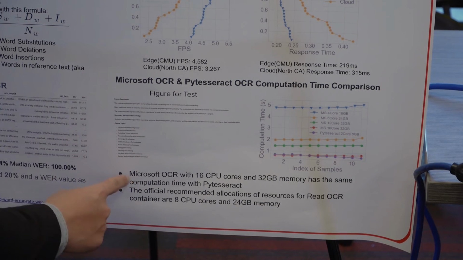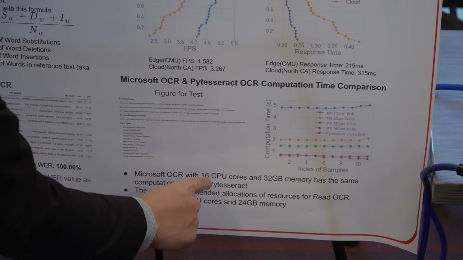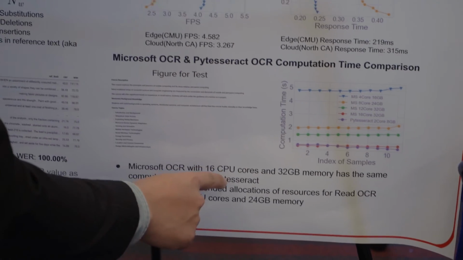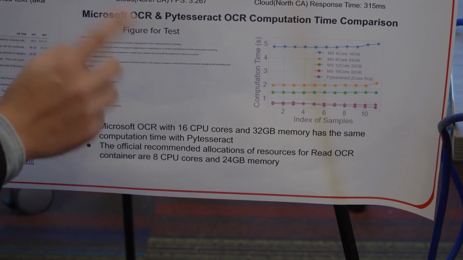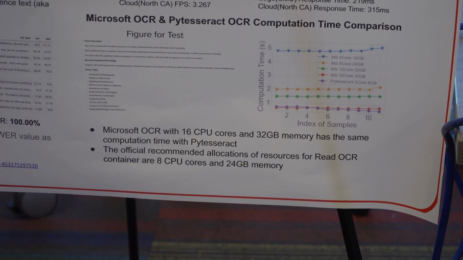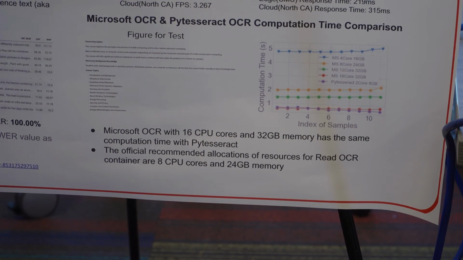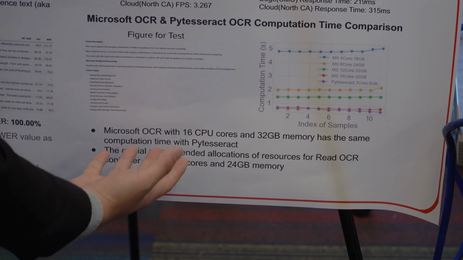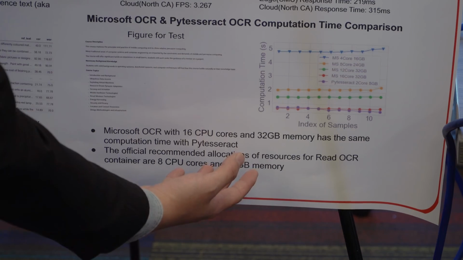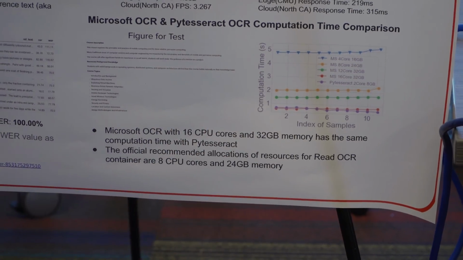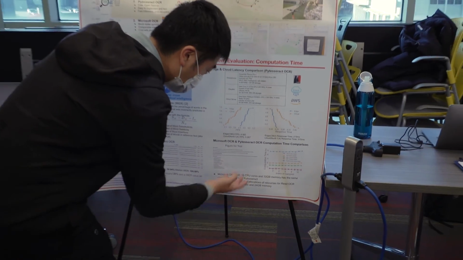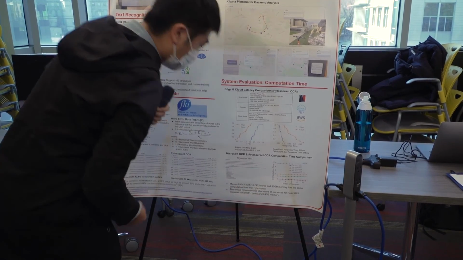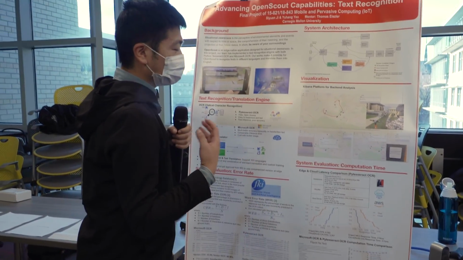So our conclusion is that Microsoft OCR with 16 CPU cores and 33 gigabytes of memory has the same computation time as PyTesseract. The official recommended resource allocation is about 8 CPU cores and 24 gigabytes of memory, which is mainly based on the CPU.